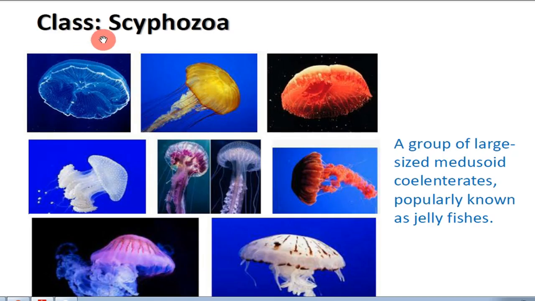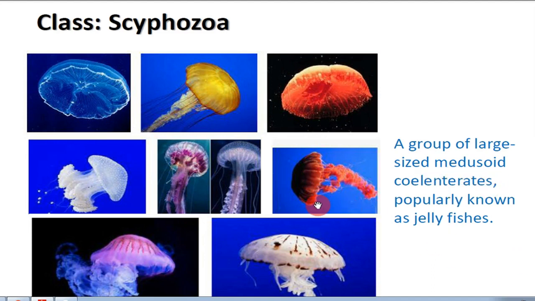Now let us discuss in detail class Scyphozoa. Here you can see different marine animals in the picture. All these belong to class Scyphozoa. It's a group of large-sized medusoid cnidarians, popularly known as jellyfishes. Scyphozoans are commonly called jellyfishes because of their gel-like, transparent body.